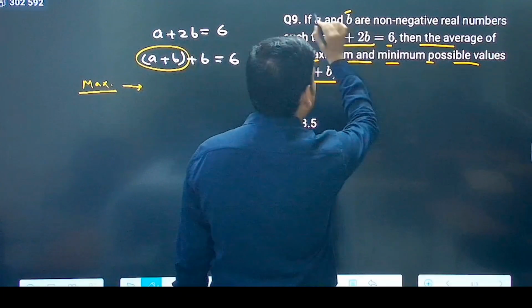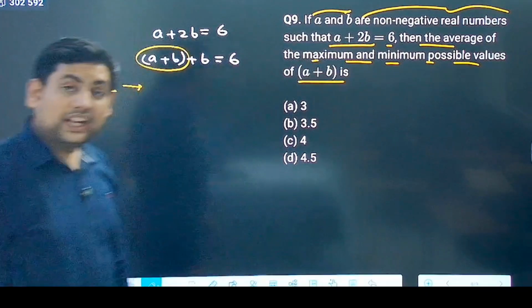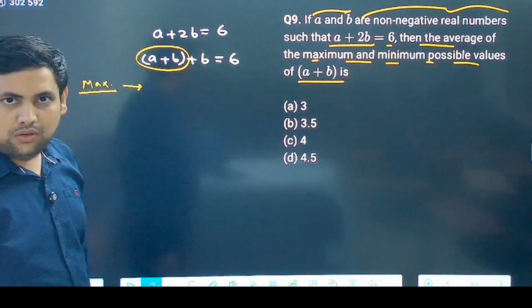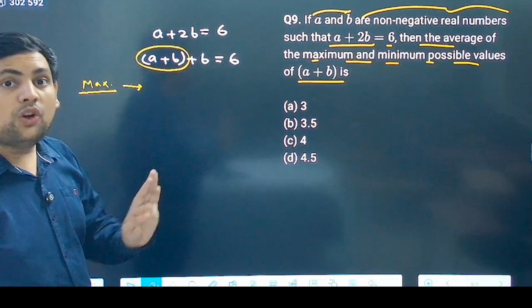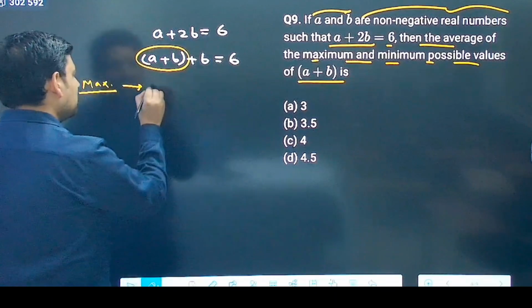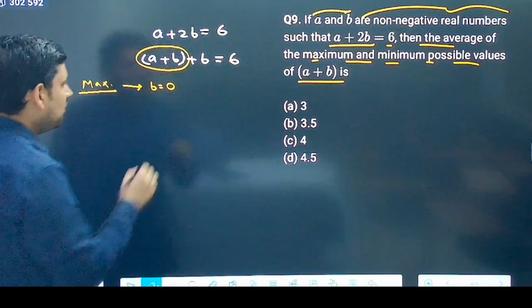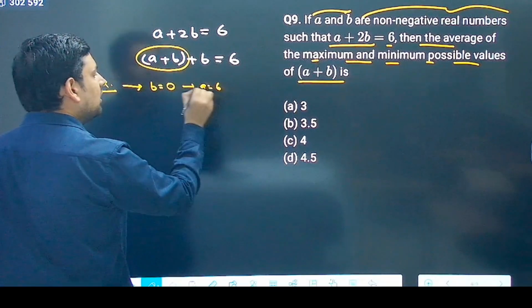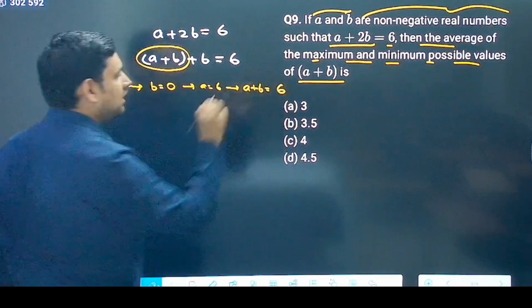Non-negative means the smallest is 0. It is not saying positive. So b equals 0 is one such value. If I put b equals 0, a will become 6, and a plus b will be equal to 6.